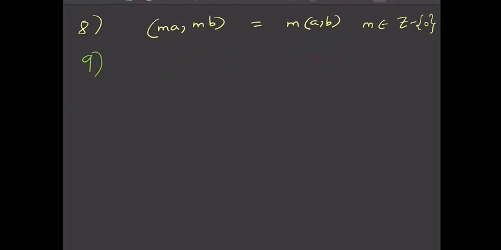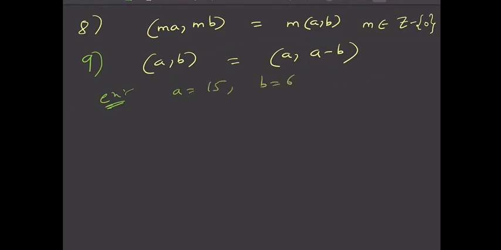So the property says that GCD of A comma B is also GCD of A comma A minus B. Fine. So we will definitely prove it, but let us consider with example. Say A is 15 and B is 6, right? Then what is GCD of A comma B? It is nothing but GCD of 15 and 6. This is 3, right? Because this is 3 into 5 and this is 3 into 2. So the common thing is 3.